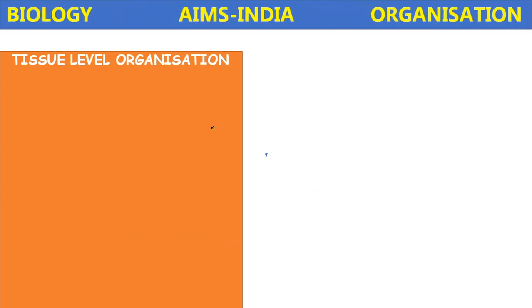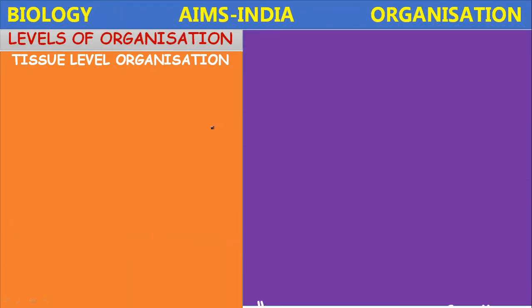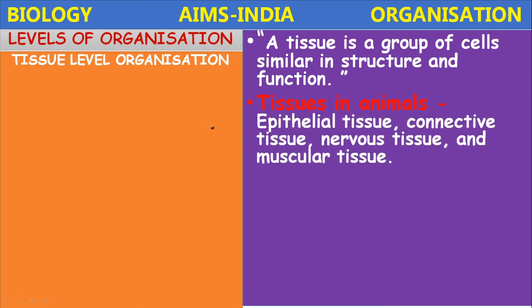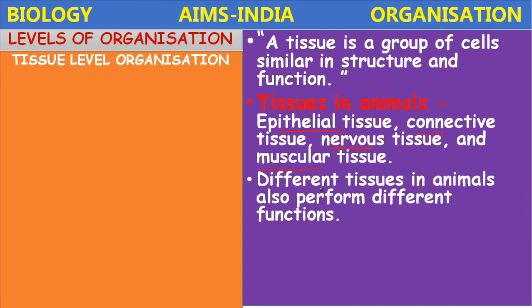Next, tissue level organization in animals. Again, what is a tissue? A tissue is a group of cells similar in structure and function. In animals also, depending upon the location and function, there are four major tissues present. What are they? The epithelial tissue, connective tissue, nervous tissue and muscular tissue. These are the four major tissues present in animals.